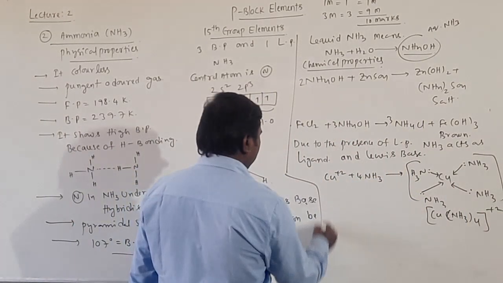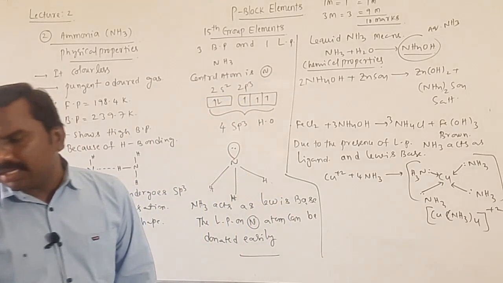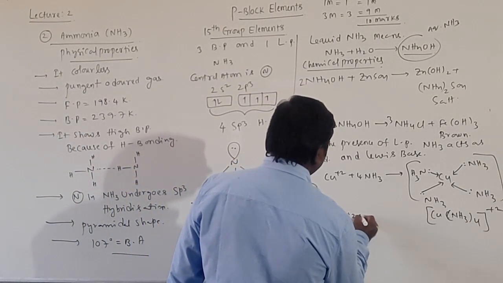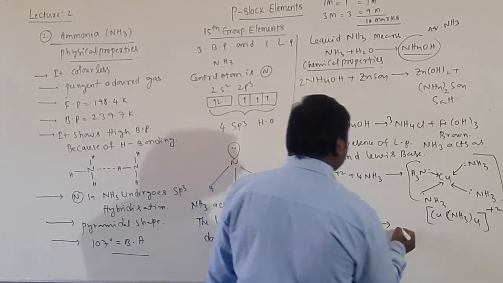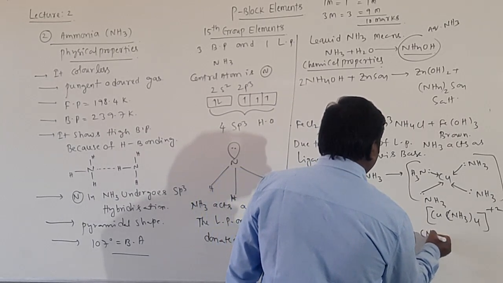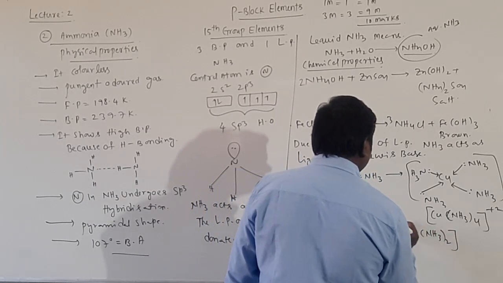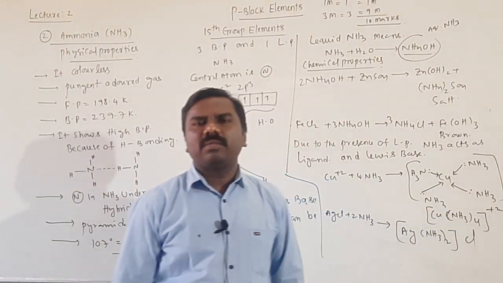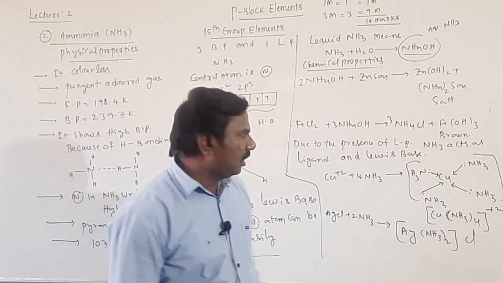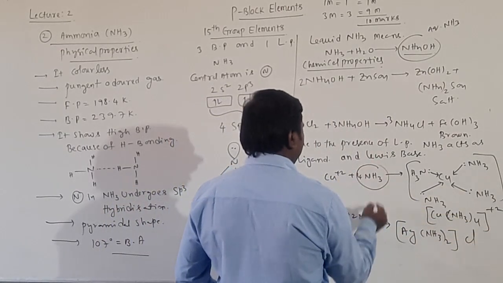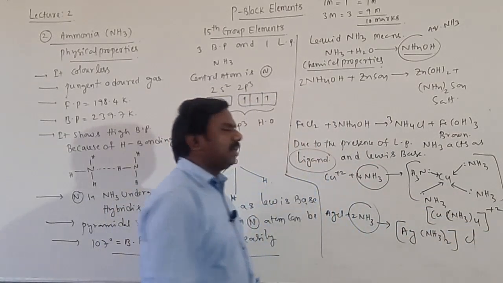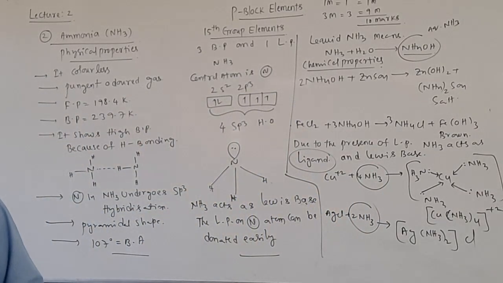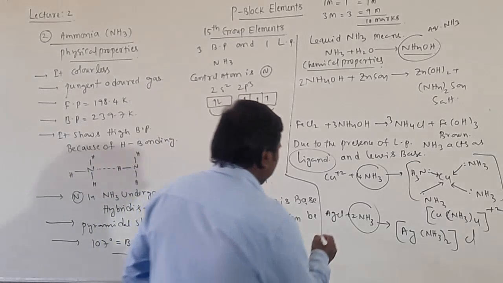Similarly, NH3 reacts with AgCl: AgCl plus 2 NH3 gives rise to [Ag(NH3)2]Cl. Ammoniacal silver chloride will be formed, a complex compound. In this also ammonia acts as a ligand. It means ammonia donates electrons to the silver. Now it is a white precipitate, students.